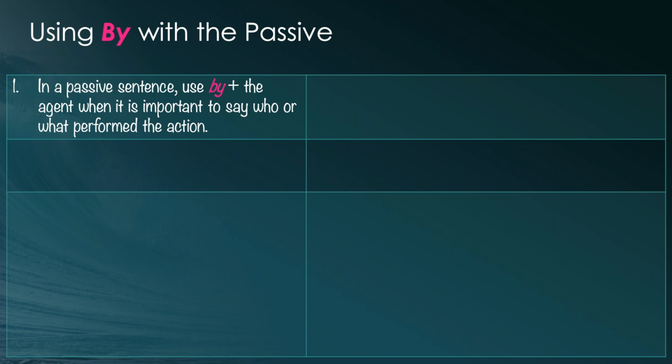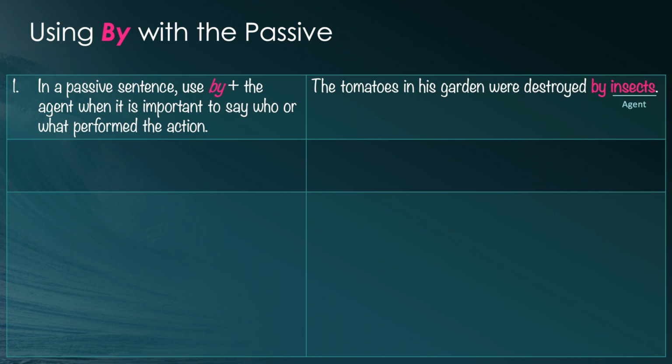I want to talk to you a little bit about using by with a passive. You've seen that I sometimes use this and sometimes I don't. Guess what? I have more rules. Rule number one. In a passive sentence, use by plus the agent when it's important to say who or what performed the action. For example, the tomatoes in his garden were destroyed by insects. I don't know about you, but I don't know any insects personally, so it's not going to matter to me which insects destroyed these tomatoes.